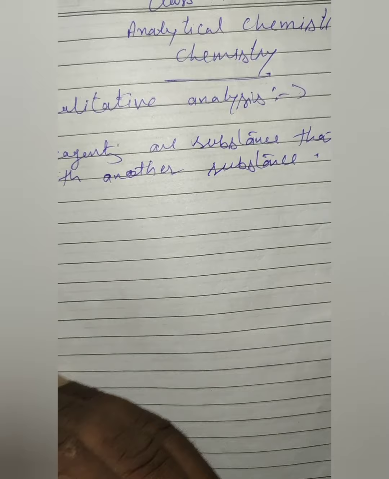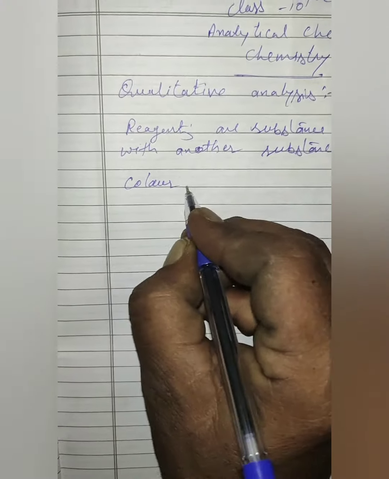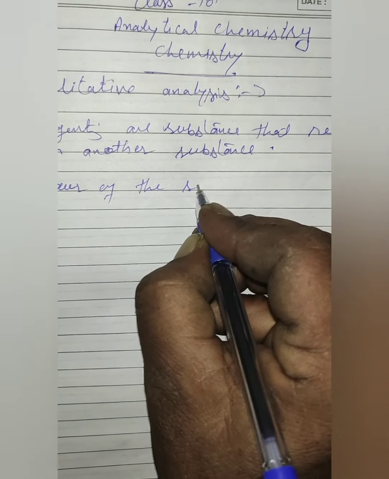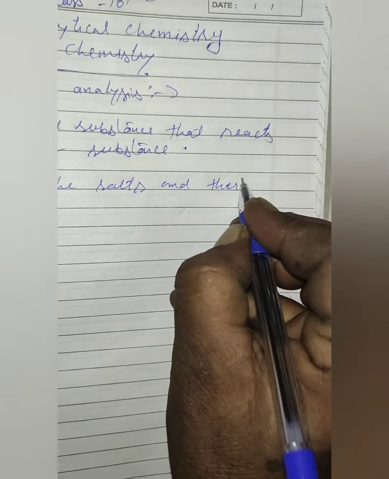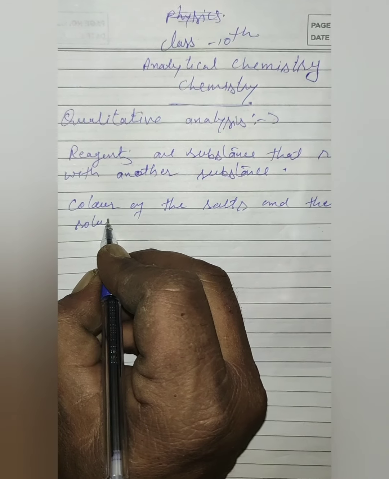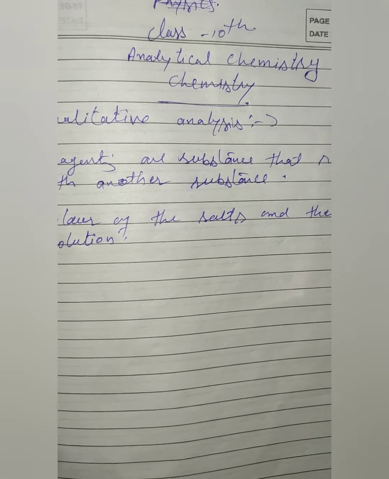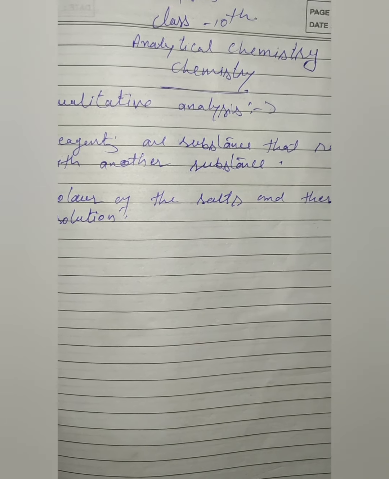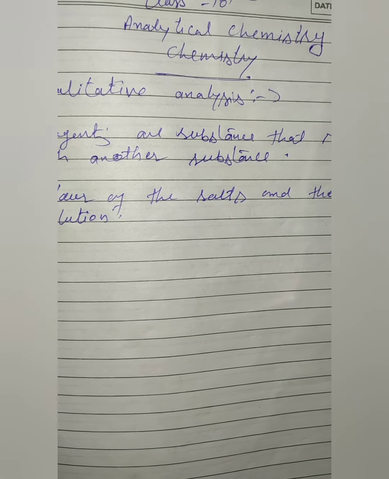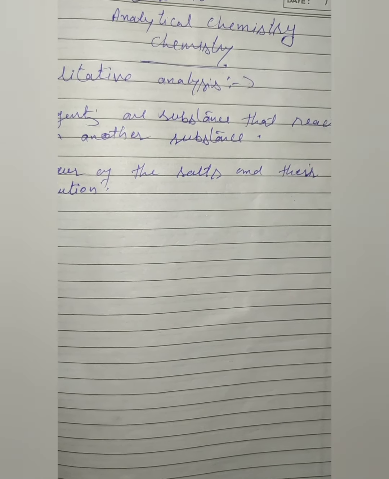First of all, for the identification, the color of the salt and their solutions. This is the first impression or identification of the substance. The salts of the representative elements of the periodic table, that is the elements of group 1, 2, and 13 to 17, are generally colorless. They have no color, while those of the transition elements, salts of elements of group 3 to 12, are generally colored.